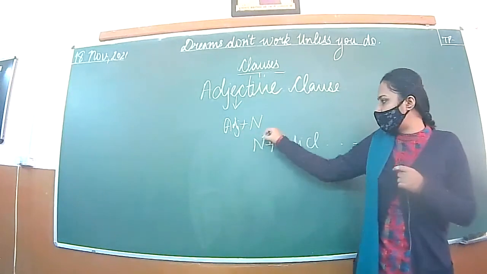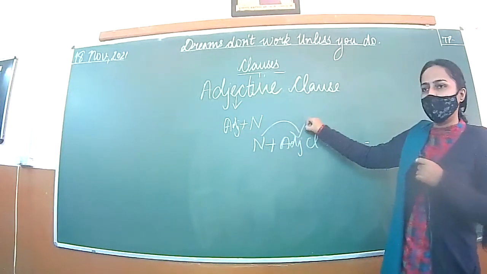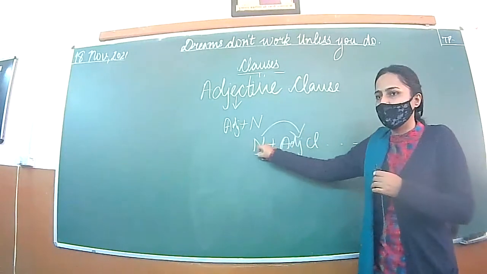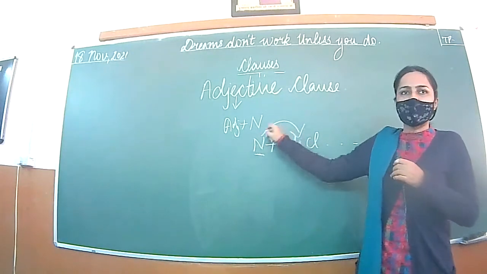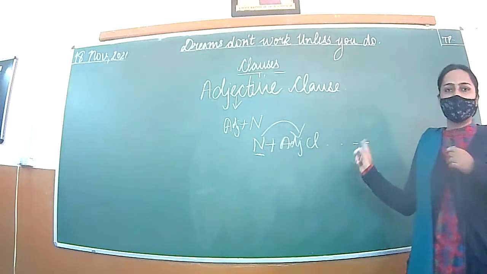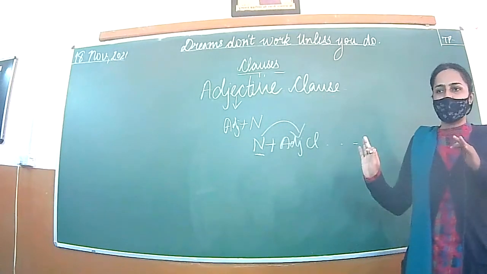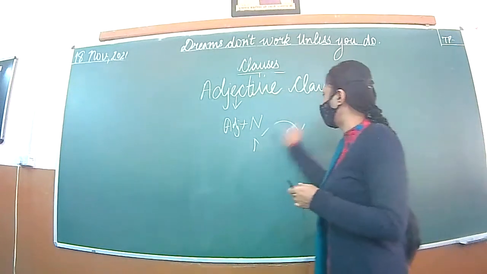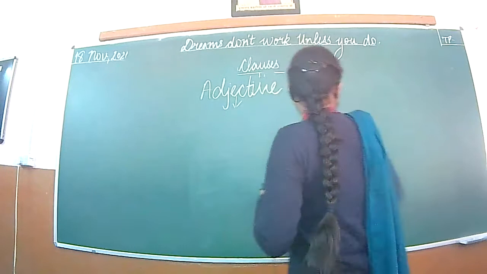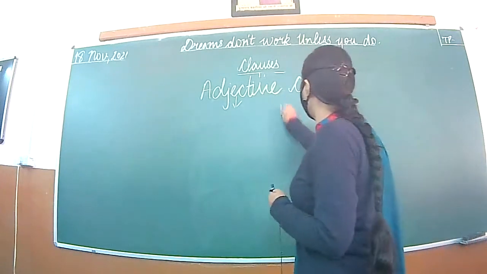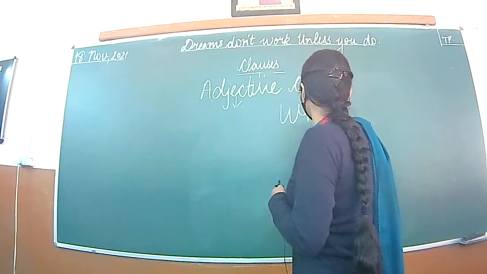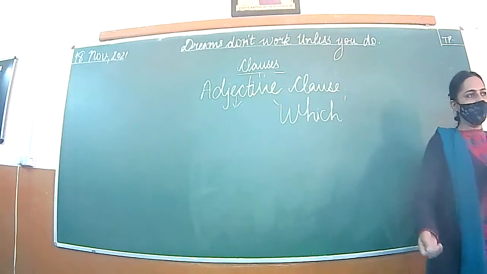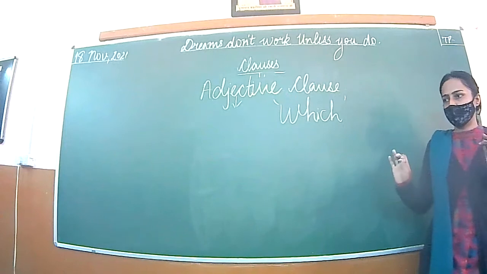But in clauses, the adjective clause will come immediately after the noun that it is describing. Whatever noun it is describing, the clause comes after it. Coming before is very rare. Got it? And for adjective clauses, most of the time ask the question which. Most of the time you will get the answer.